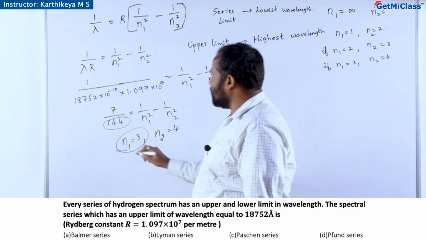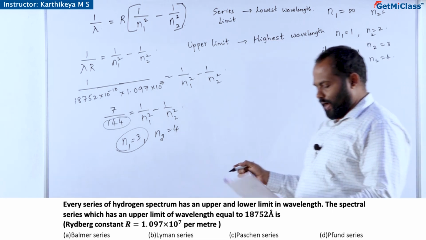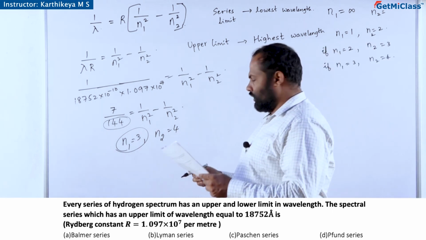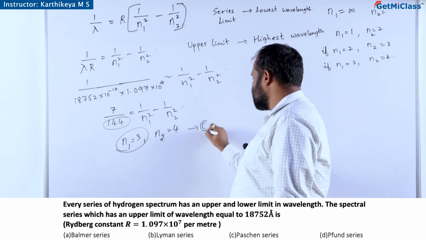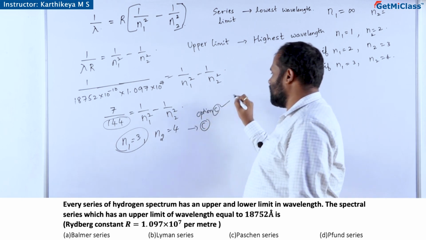If n1 is 3, it is the third series. Third series is the Paschen series. So option C is the right answer.